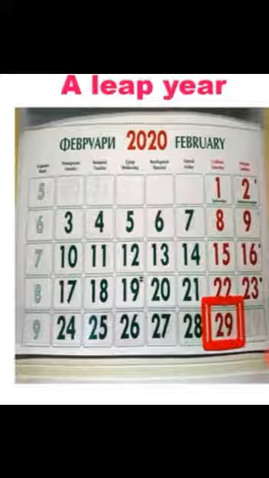To make up for this lost day, the month of February in the Gregorian calendar has an extra day every 4 years, that is, once in 4 years. That year is called a leap year, with 366 instead of 365 days, and February has 29 instead of 28 days. Understood students?